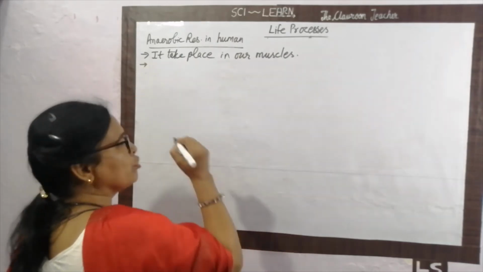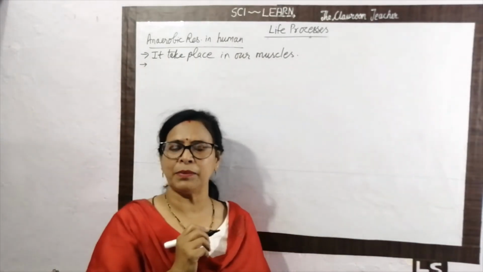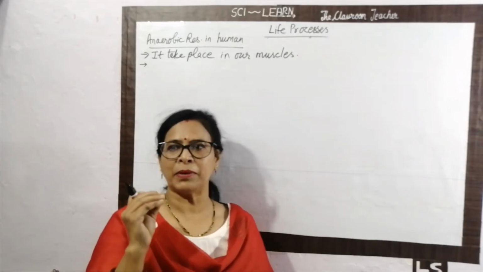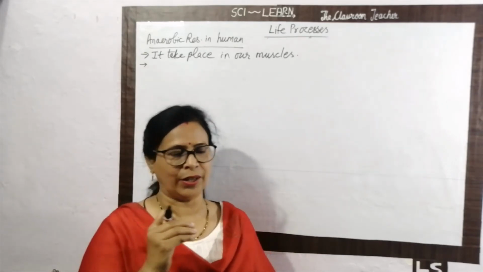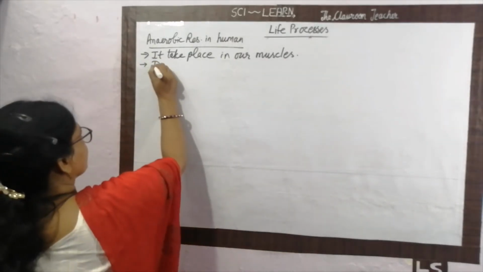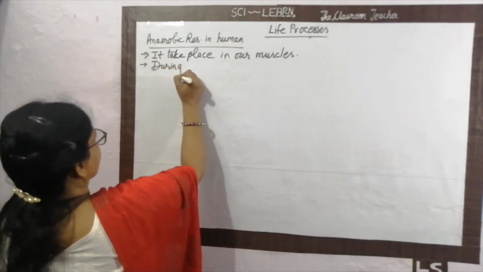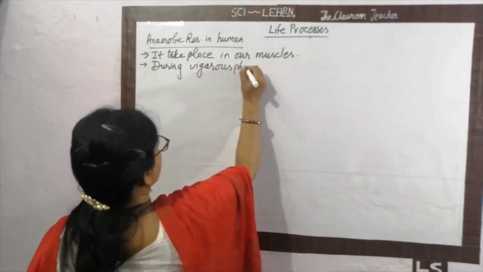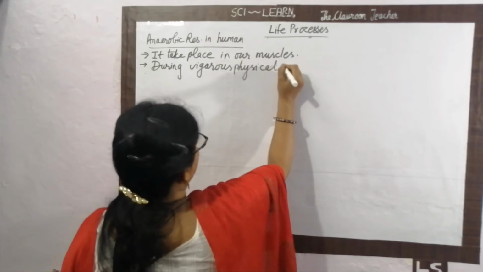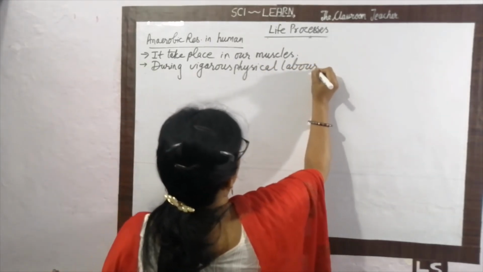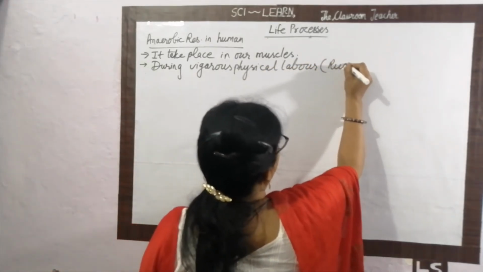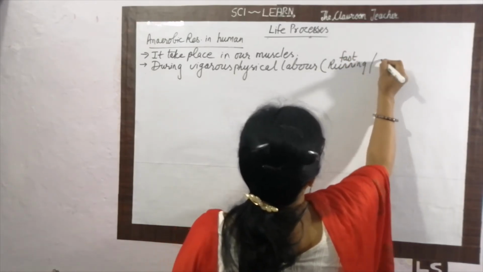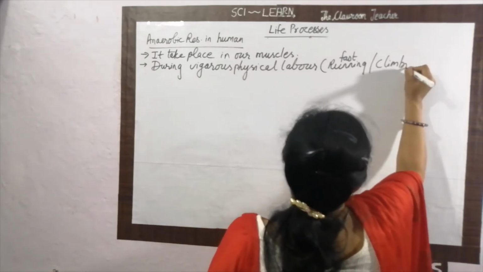Not all the time. When will it happen in our muscles? During vigorous physical labor and exercise, our muscles consume more oxygen. What happens during vigorous physical labor such as running, fast running, or climbing the mountain?